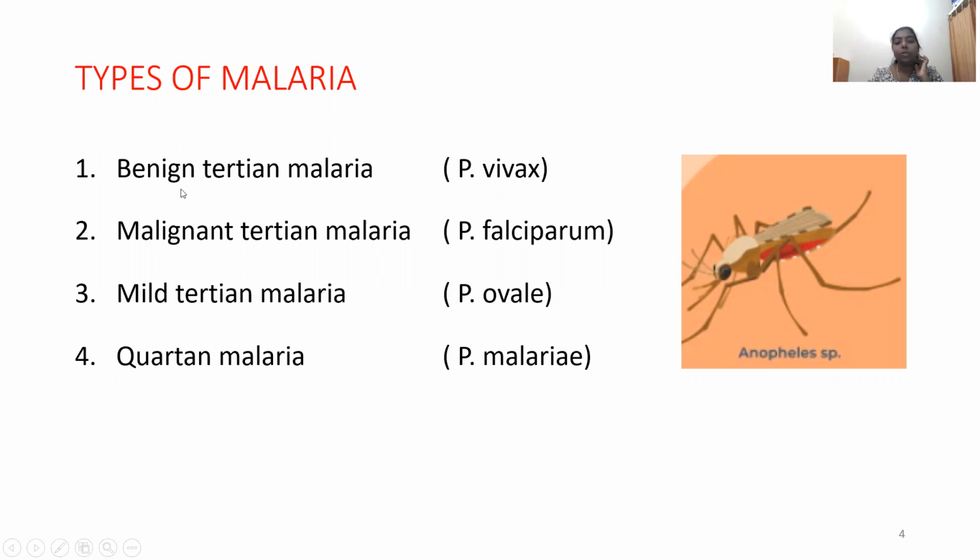The Anopheles mosquito is carrying the Plasmodium parasite from one person to another, infecting a new person every time it bites. Depending on the severity of the disease, and the time taken for symptoms to show up in a person, we are categorizing malaria into 4 prominent types.